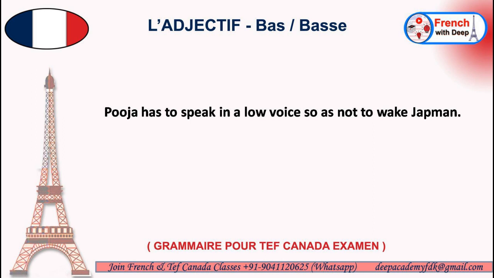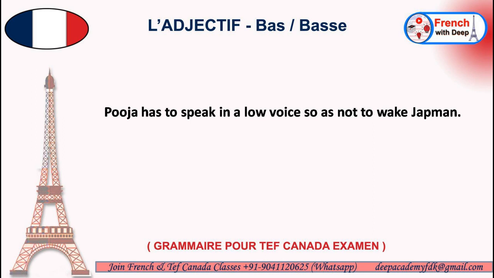Has to is an obligation, so we use devoir, and its conjugation with the third person singular in the present tense is doit. So it becomes Pooja doit. Speak is parler. We have done it earlier. And in a low voice, also we have done, à basse voix.